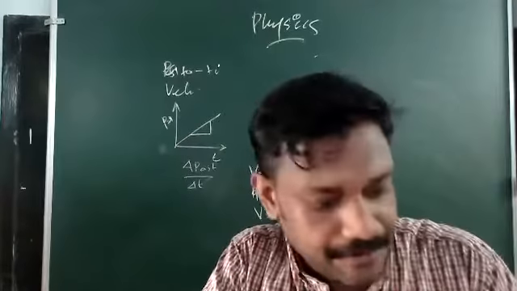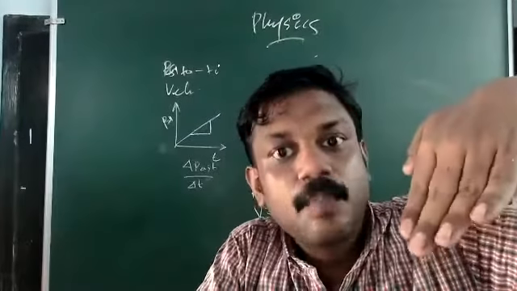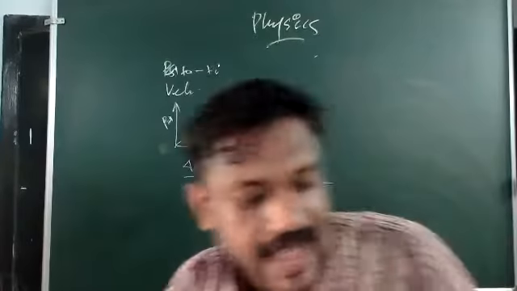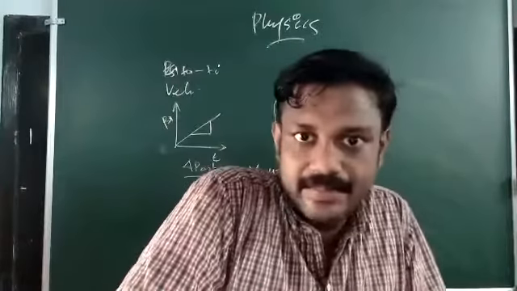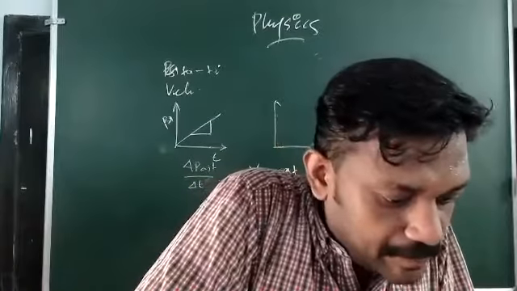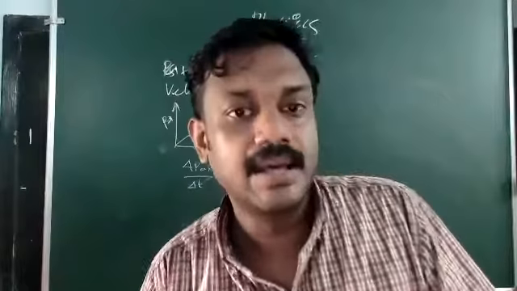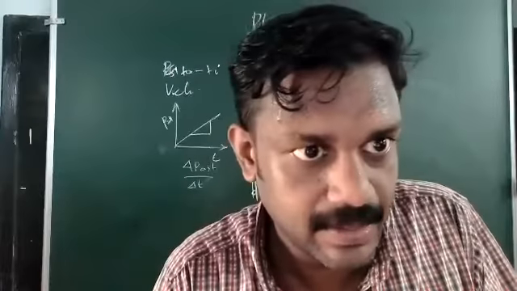See, in that graph from A to B, the curve is moving down along the velocity axis, which means its velocity decreases. So what is the change in velocity? You can find it from 5 to 2. Earlier it was 5 meters per second, and when it reaches B, the velocity is 2 meters per second.